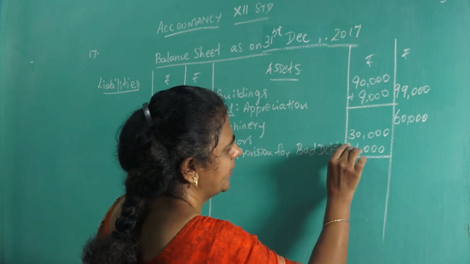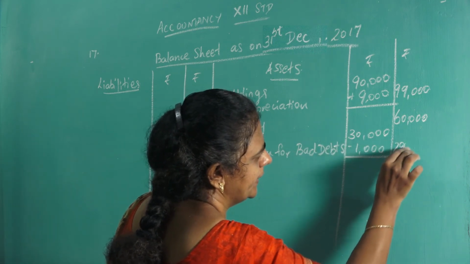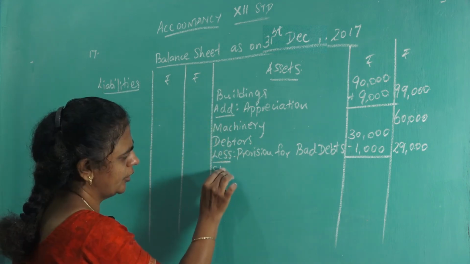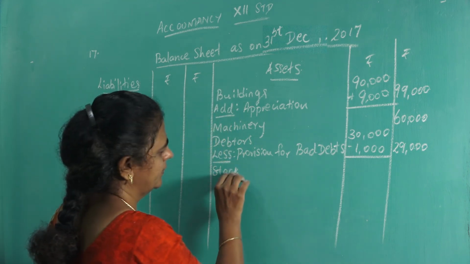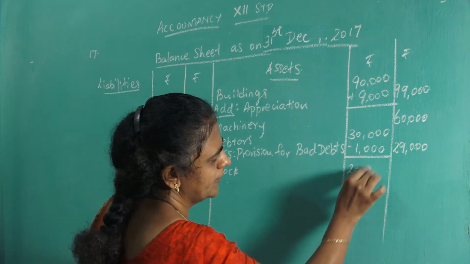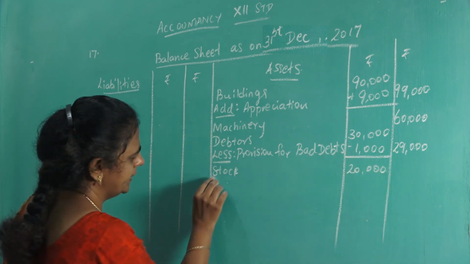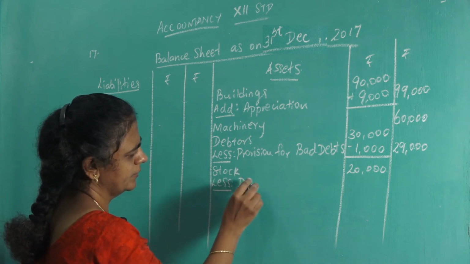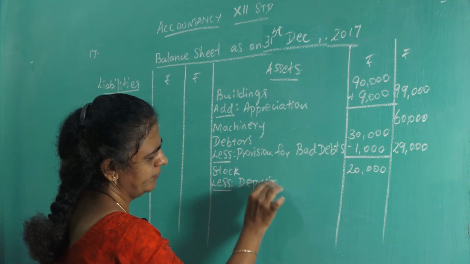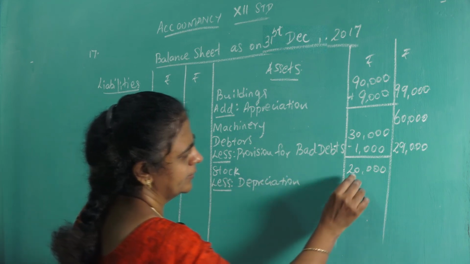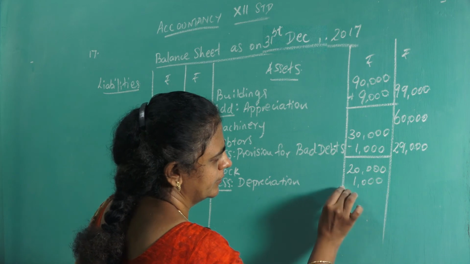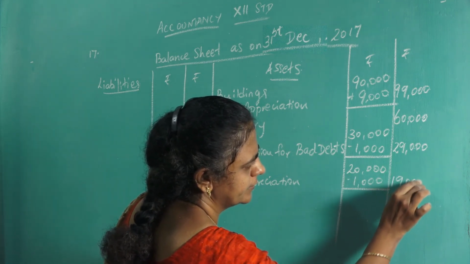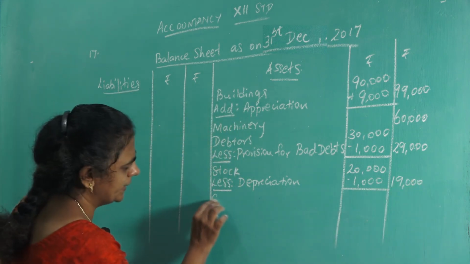Provision is a loss. Subtract. So you will get 29,000. Then next stock 20,000. Depreciated, so less depreciation 1,000. That will give 19,000. Okay.